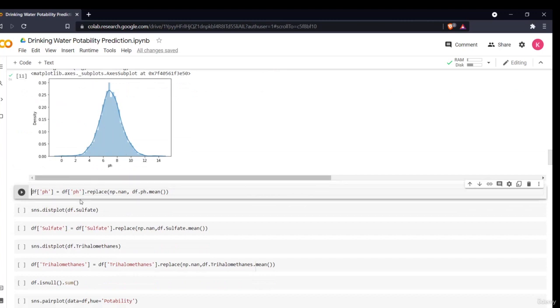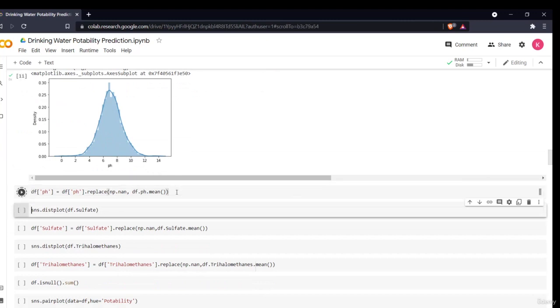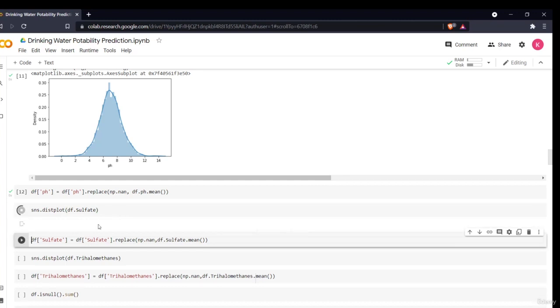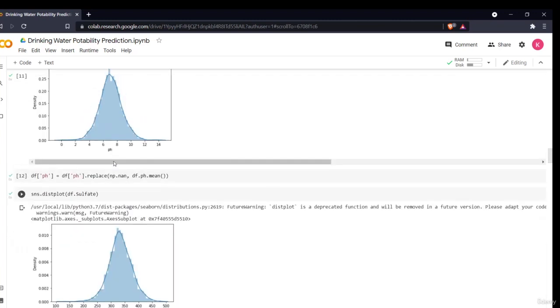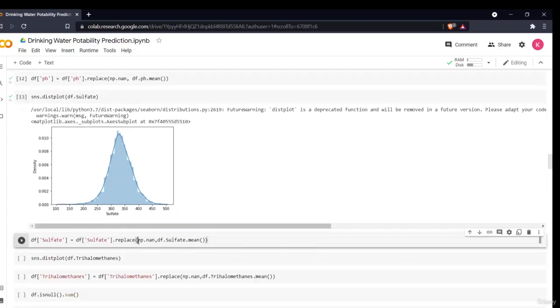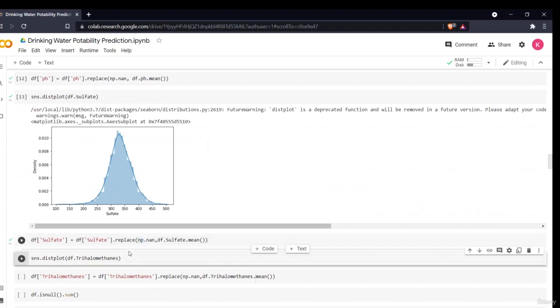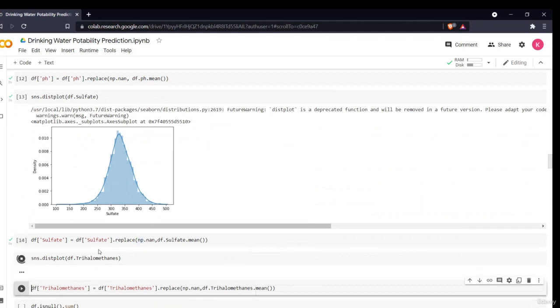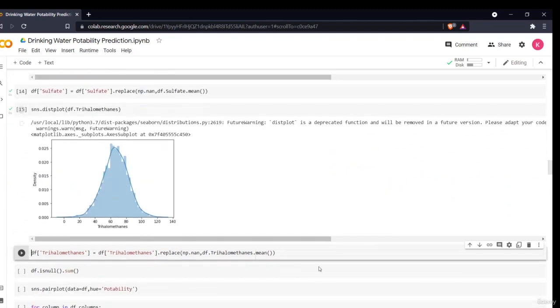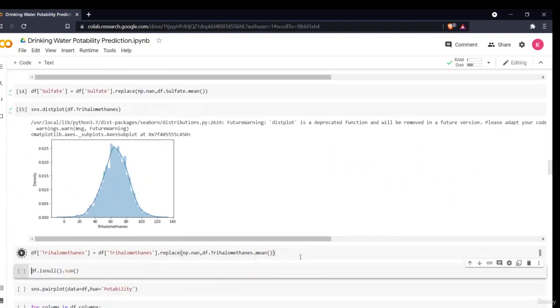Now I'll just replace these null values with the mean. I can replace it with the mean, it will be perfect. Now if I go to sulfate, it is also the same, so I can replace this also with mean values. Then for trihalomethanes, the distribution plot is also the same. We can replace this with the mean values. So we have replaced all these with the help of mean values.